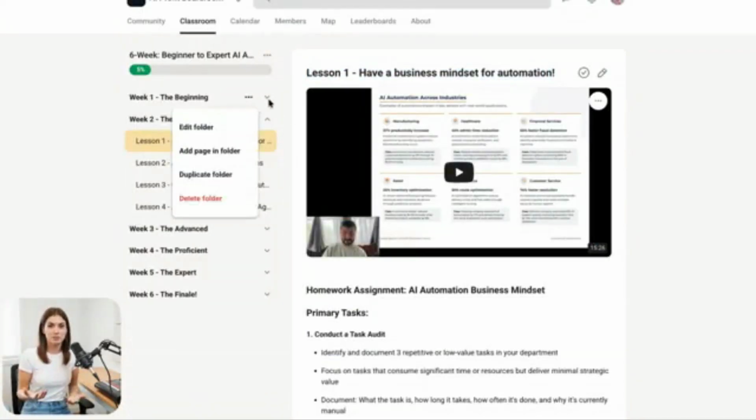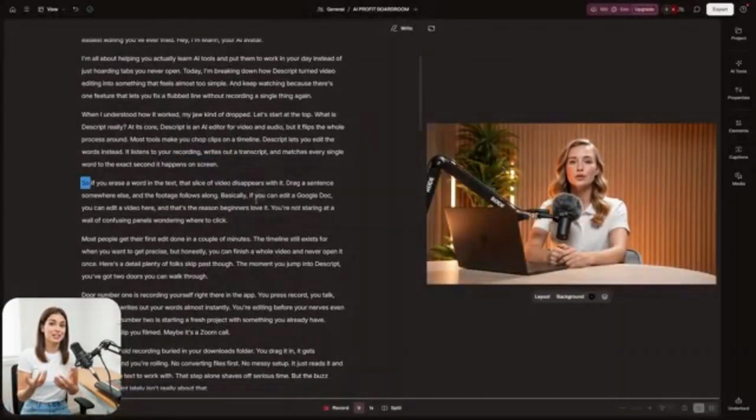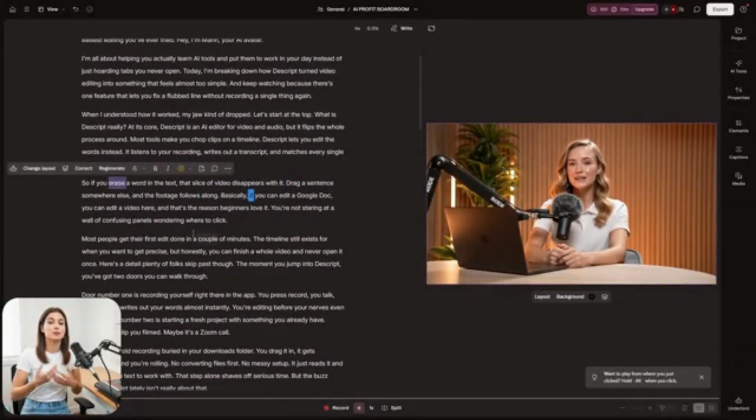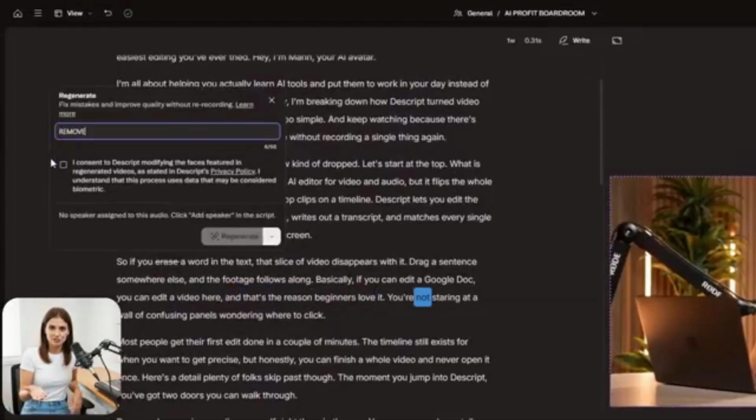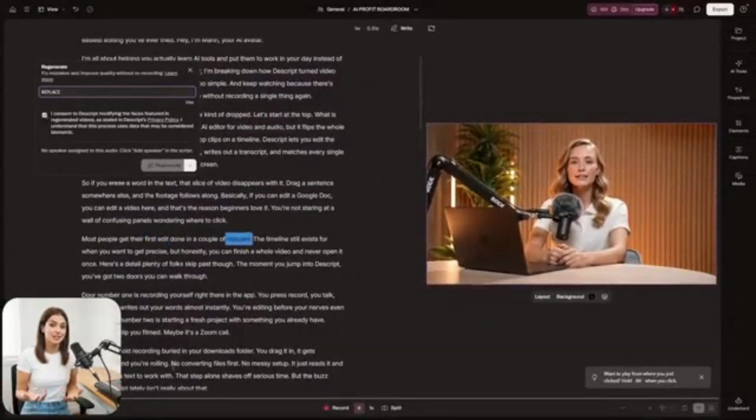Okay, here's the one I promised at the top. Fixing mistakes with AI. You know the moment. You're rolling, feeling great, and then one word comes out wrong. The old fix? Redo the whole take. Descript's regenerate feature makes that headache vanish. When you cut a chunk of audio, it can leave an awkward jump where the speaker's tone suddenly shifts. Regenerate rebuilds the voice with AI and blends the tone around it so the edit sounds like it never happened.